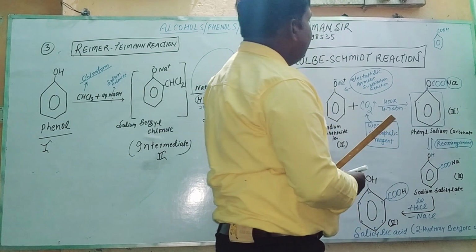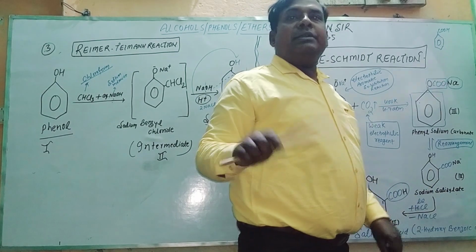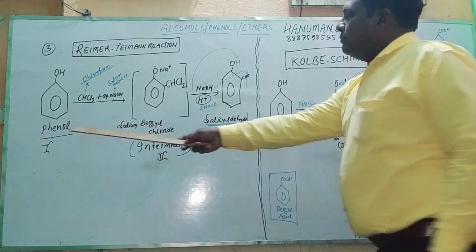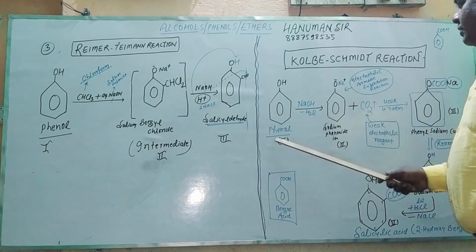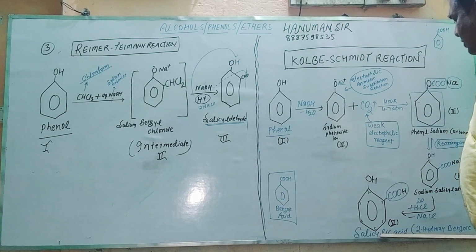So first of all, we have to summarize that in the Reimer-Tiemann reaction, phenol ultimately changes into salicylaldehyde, while in the Kolbe-Schmidt reaction, phenol ultimately changes into salicylic acid.